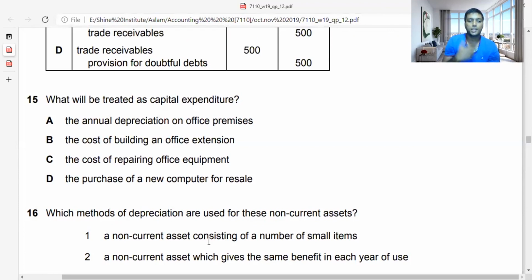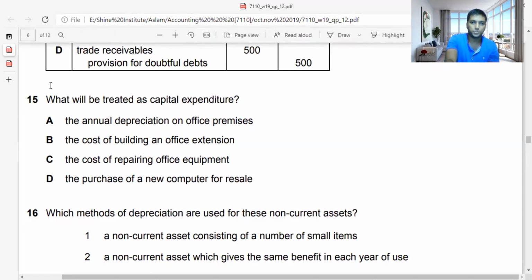I will not take D as the answer because you are bringing a computer for resale, so it becomes inventory. That business would be a computer business, so you can't take D as the answer. But office building extension is a non-current asset investment. You are increasing the capacity of your building, so the answer for this 15th one is B. So we move on to the next part.